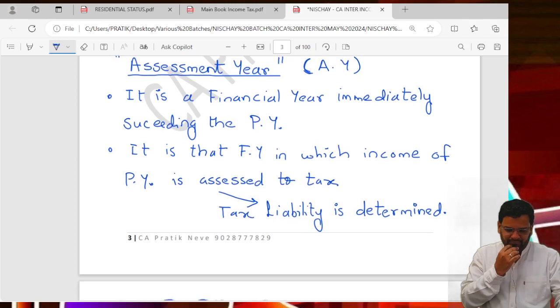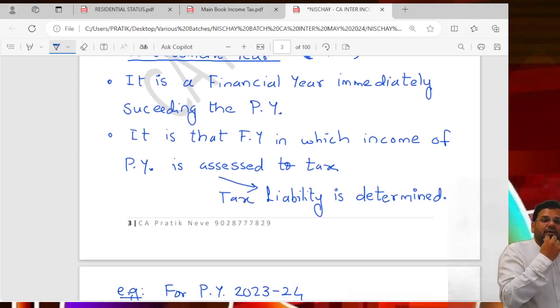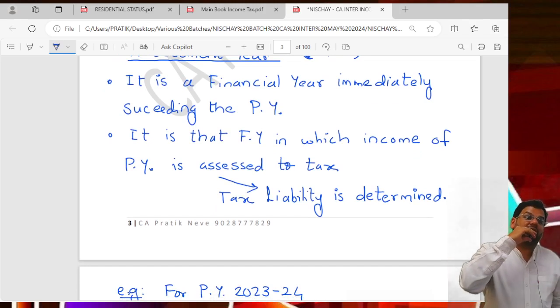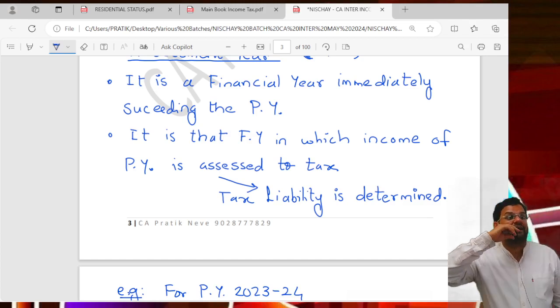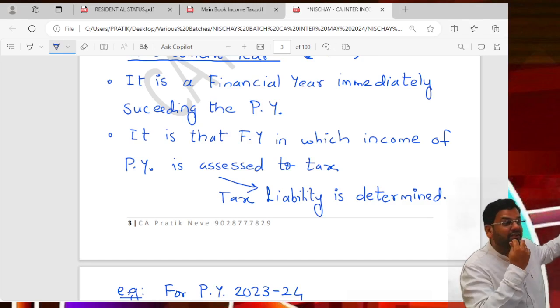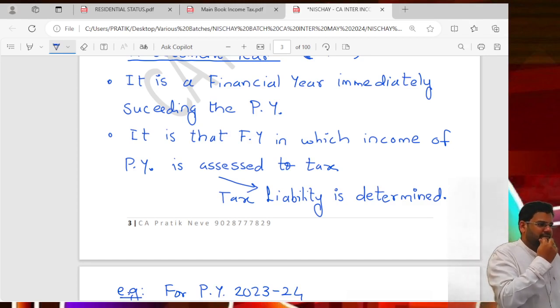Okay. So what is AY? Why am I telling you this right now? Otherwise, you will make a general statement that AY is the year in which tax is paid. I don't want you to say tax is paid. AY is the year when tax is assessed or tax is determined. Understood?